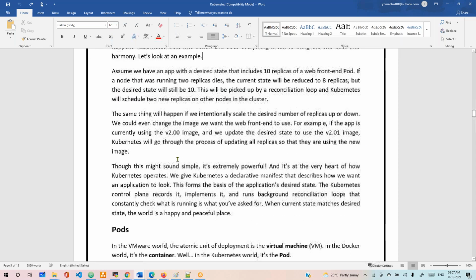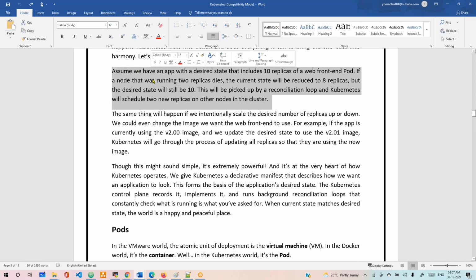Let's look at an example. Assume you have an application and you ask for 10 replicas, meaning you run the same application 10 times, 10 containers. Why do we need 10 containers? One container is not enough to respond to all my clients, as many people are using this application. If you run one container and that container goes down, then it's gone. That's the reason we run the same application in 10 containers.